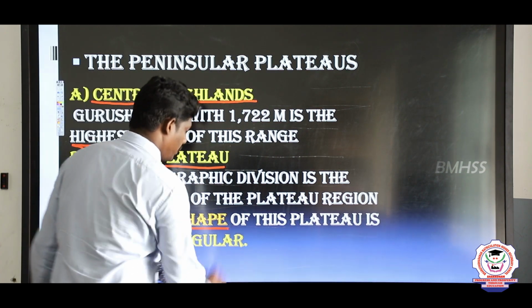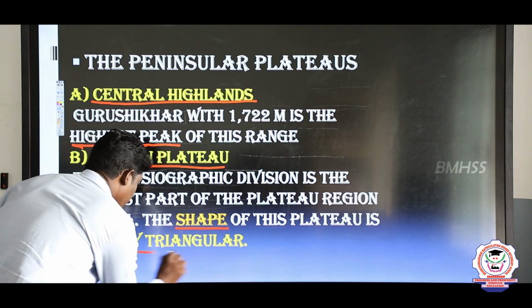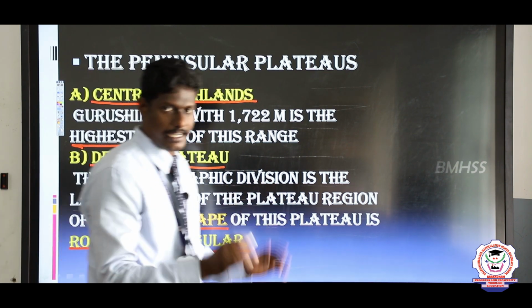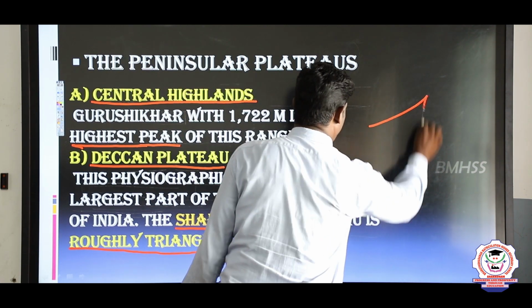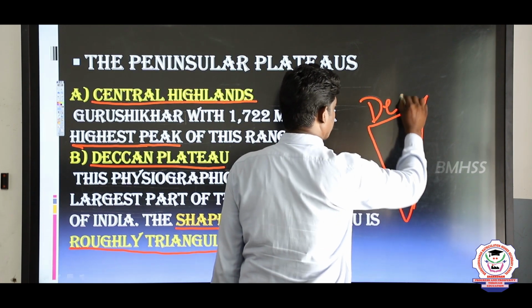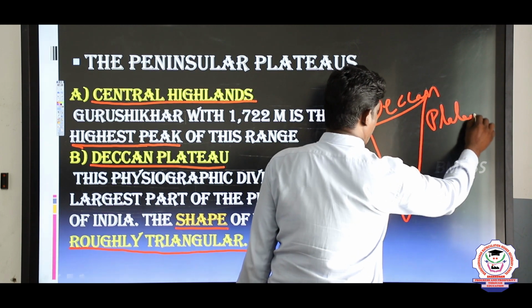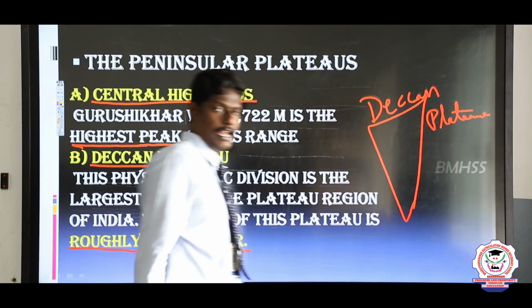The shape of the plateau is roughly triangular, not exactly triangular, roughly triangular. Deccan Plateau.